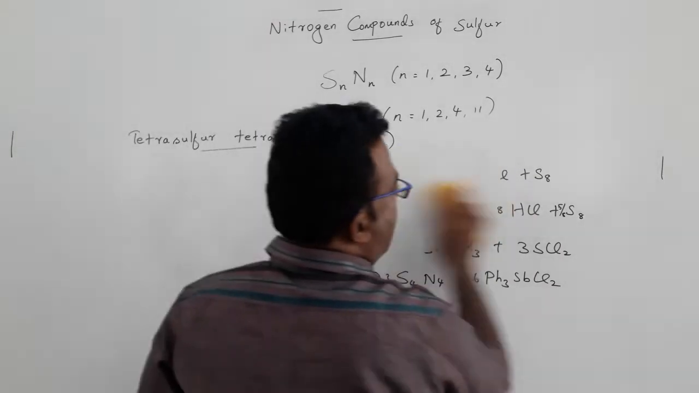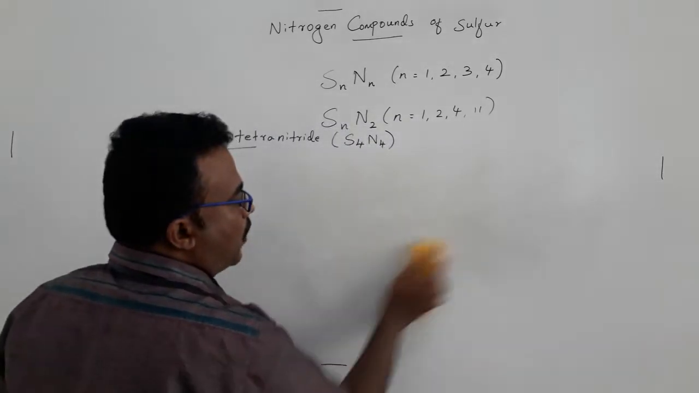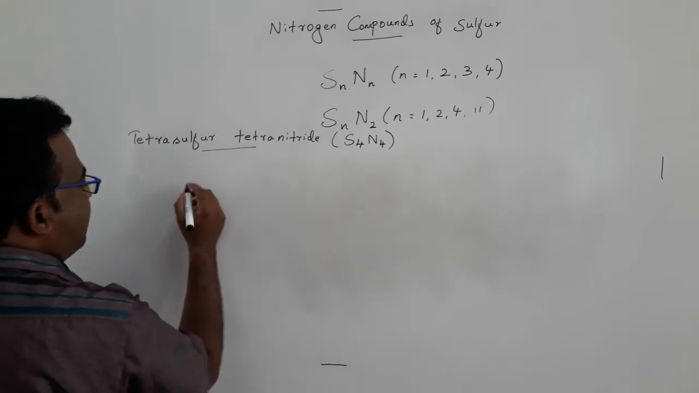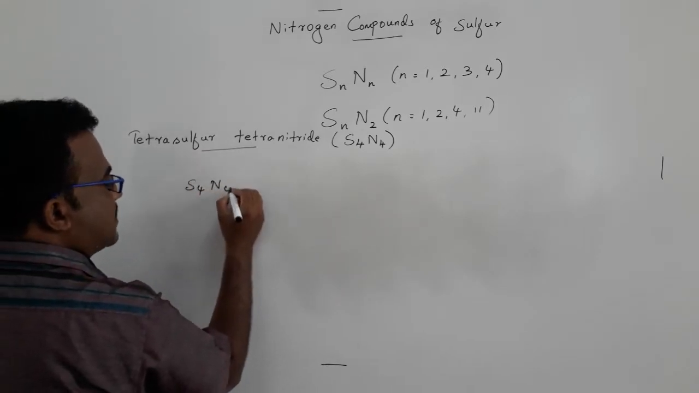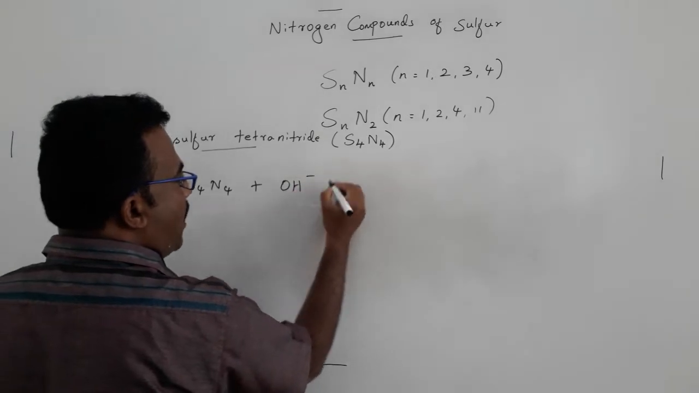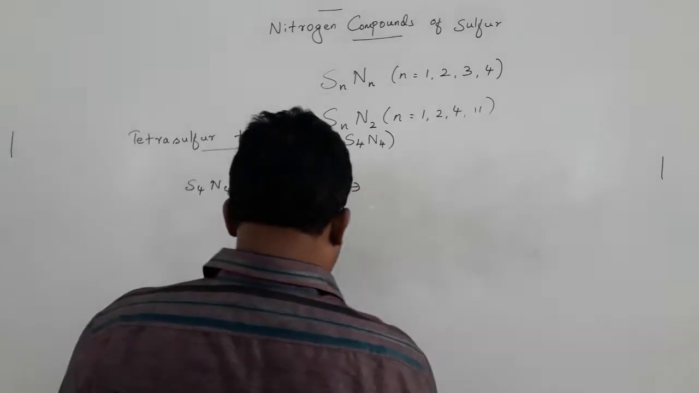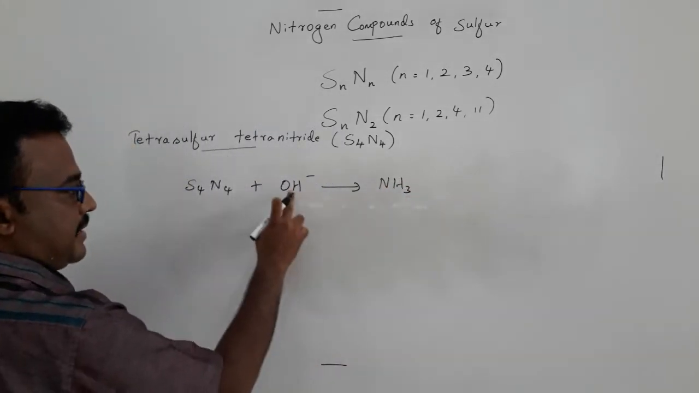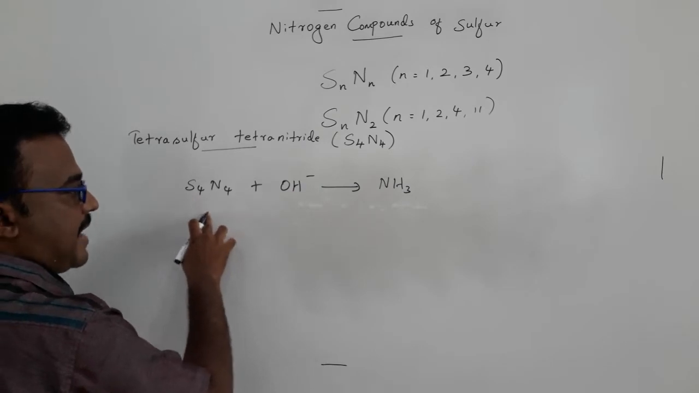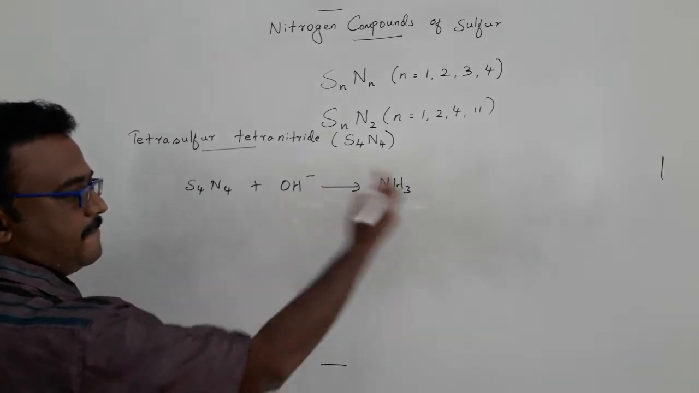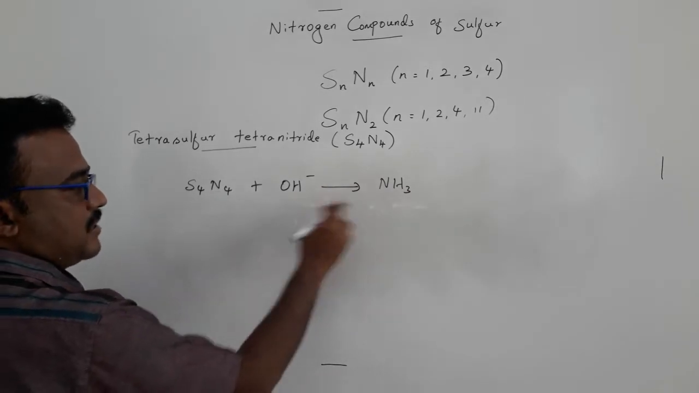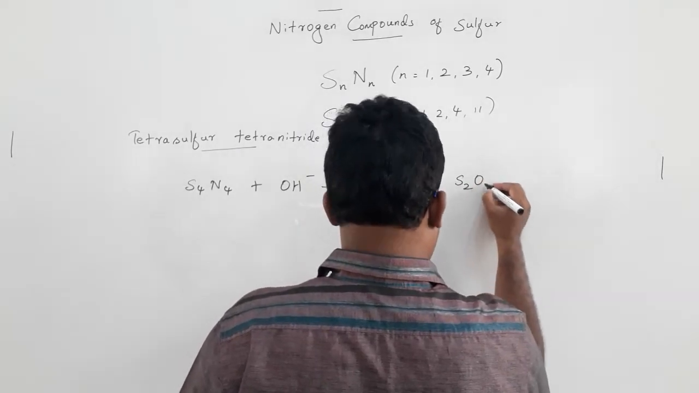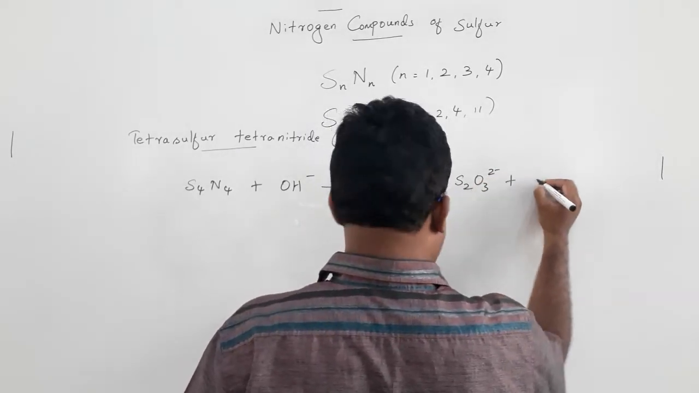Tetrasulfur tetranitride readily undergoes reaction with both Lewis acids as well as Lewis bases. For example, if you react tetrasulfur tetranitride with a strong base such as alkali, it can form ammonia. The sulfur part is reacting with hydroxide to form oxides, sulfide can form. Similarly, the nitrogen part reacts with hydroxide to form ammonia, plus thiosulfate plus sulfide.